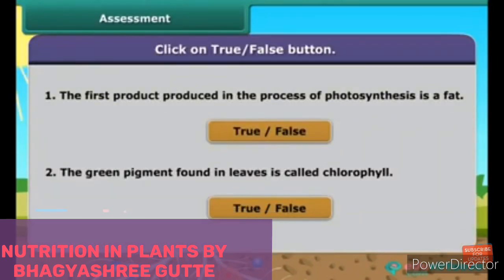So students, here in front of you 2-3 questions are there. Try to give the answers. The first product produced in the process of photosynthesis is fat. I think you know about that. It is a false statement. The green pigment found in the leaves is called chlorophyll. So the answer should be true, because the green thing present in the leaves is known as chlorophyll. Now move towards the next.